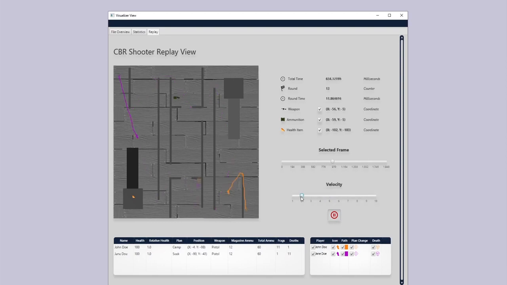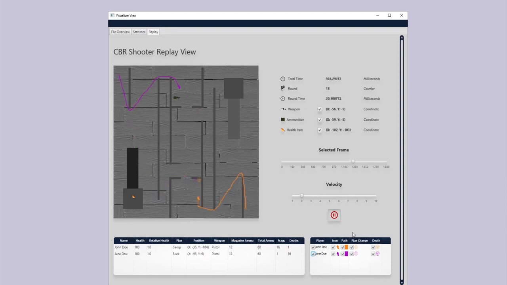To ensure improved clarity, information can be hidden and shown, which is useful if one wants to focus on certain aspects of the game, such as the position of the agent's deaths, for example. All visuals shown in this view are originally sent by the respective game to ensure that the replay view has a consistent look and feel with the real game.